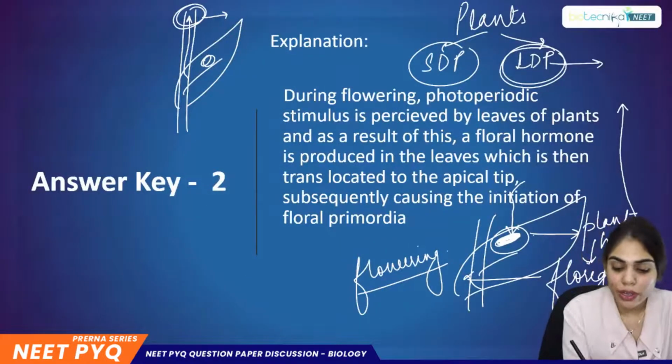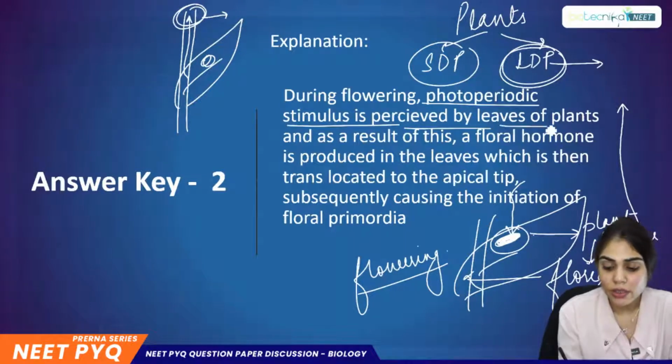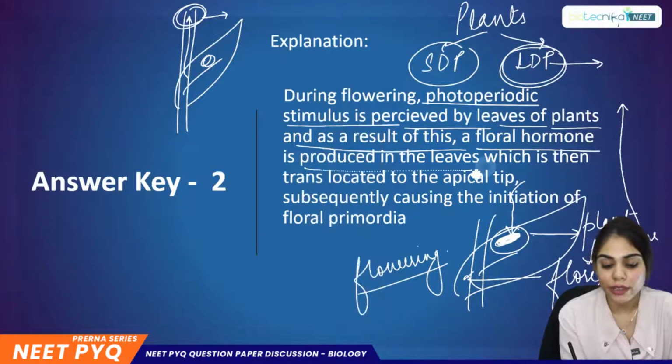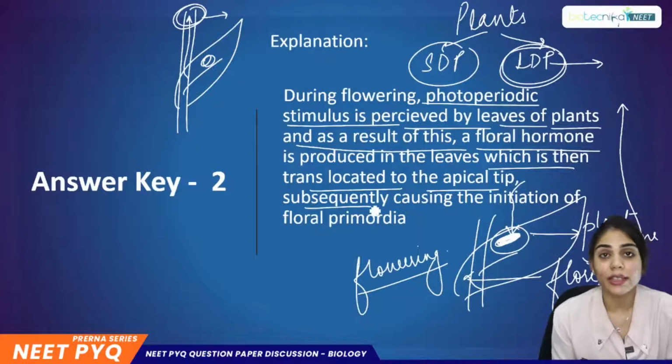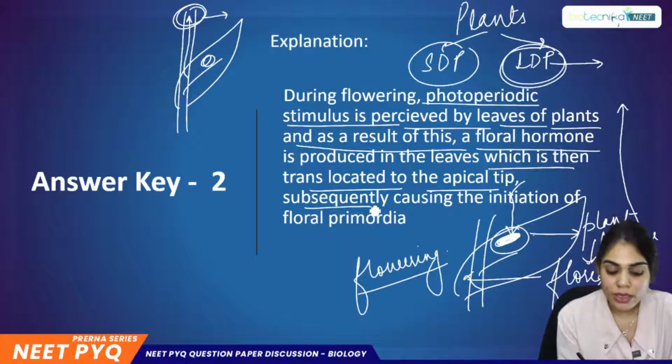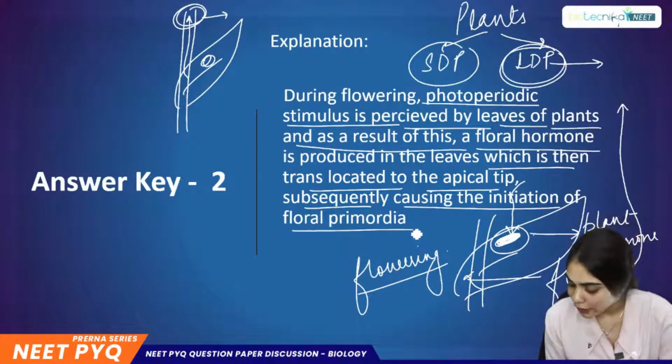So during flowering, the photoperiodic stimulus is perceived by the leaves of plants, and as a result of this, a floral hormone, that is florigen, is produced in the leaves, which is then translocated to the apical tip, that is the shoot apical meristem, and subsequently causes the initiation of flowering of floral primordia.